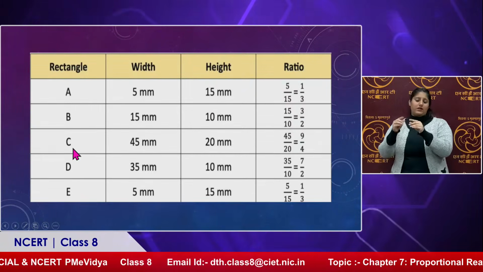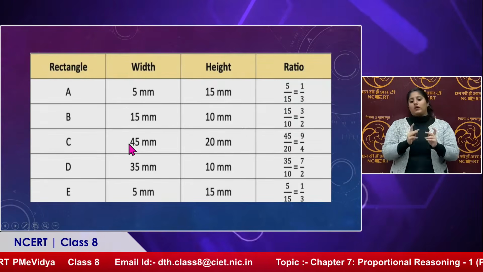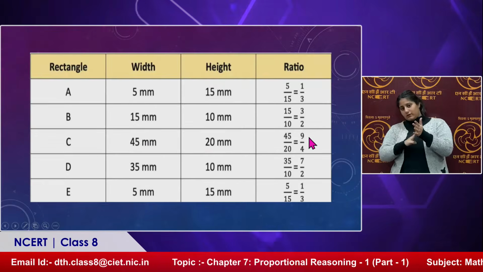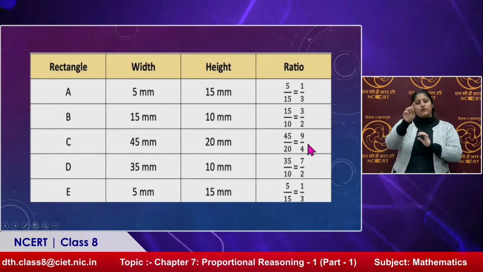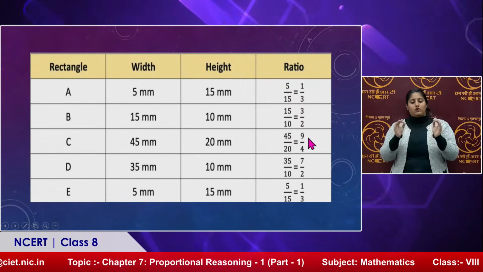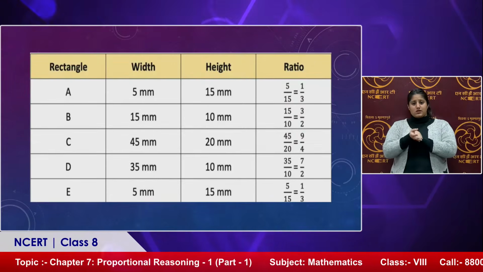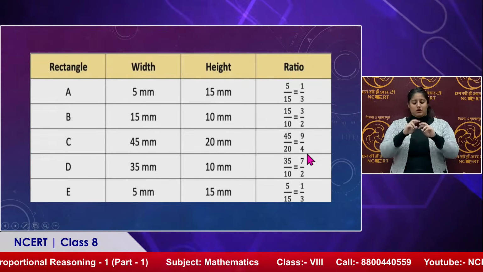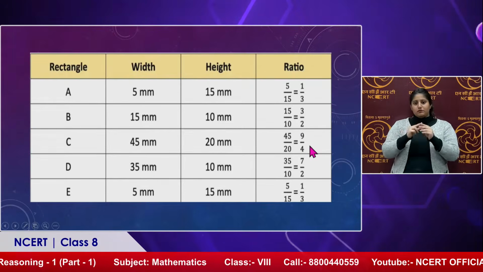Now let us calculate for C: 45 mm, 20 mm. So what will be the ratio? 9 by 4. Again not equal. We can't convert this into its simplest form because it is already in its simplest form, since we can't find the HCF of these two. The highest common factor is only 1.